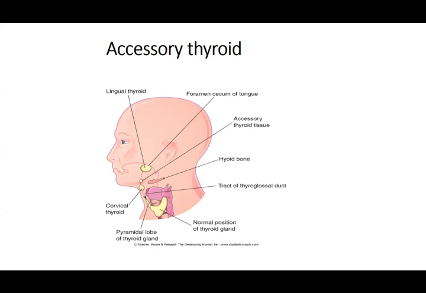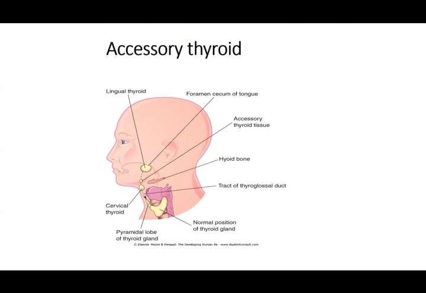The most common one is called the lingual thyroid, because it develops from the junction between the foramen and cecum. There the thyroid gland is also developing and your tongue is also developing. So from that area, if a small tissue of the thyroid gland is present, that is called the lingual thyroid. If it is slightly lower than that, it can be at a higher level, or it can be the sublingual level, or the cervical thyroid if it is in the neck.